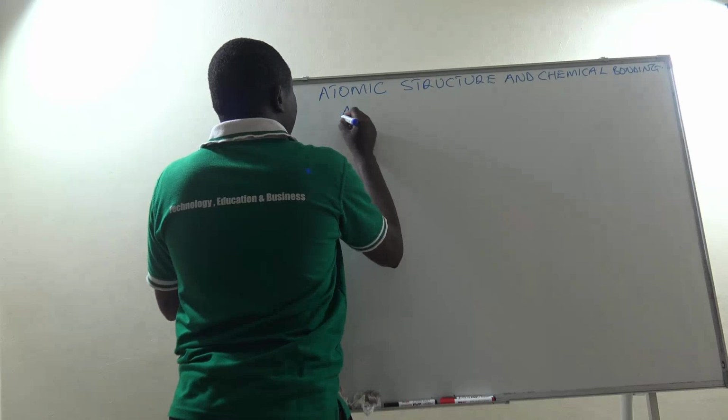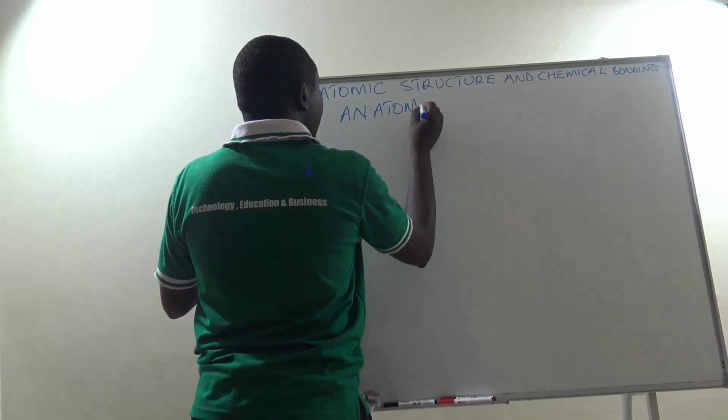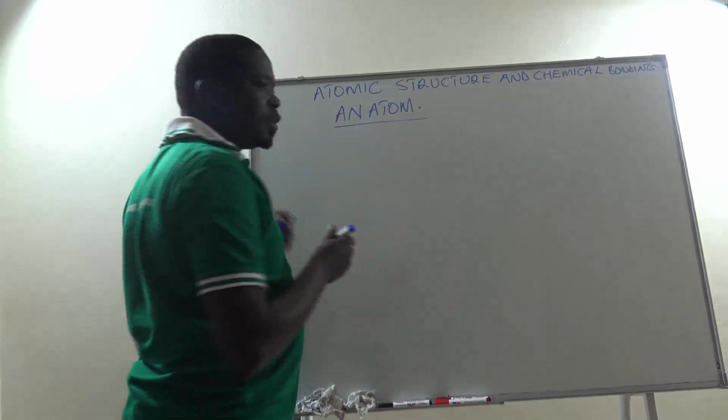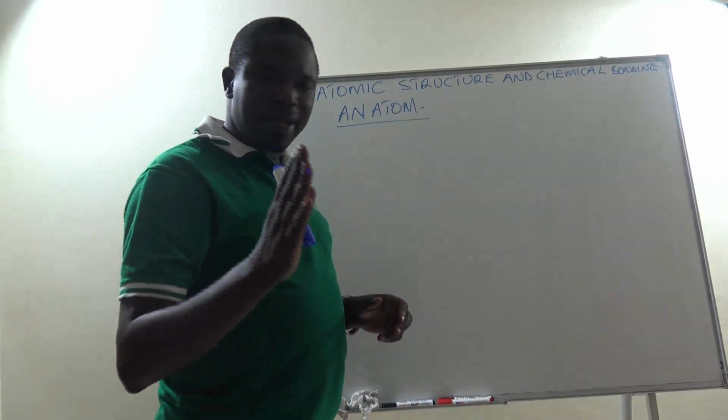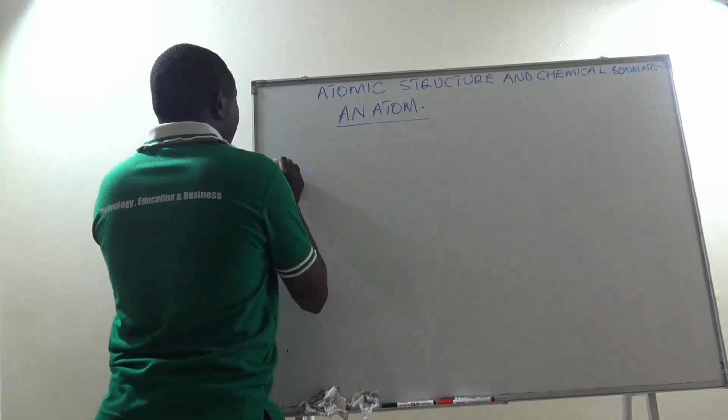So, let us see what we call an atom. An atom is found in elements. Let us firstly look at what we call an element.